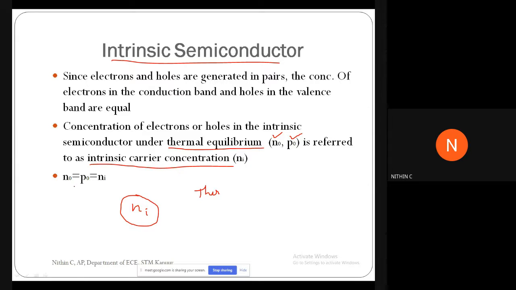Whenever a quantity is represented with a naught, that zero or naught means it is the value in thermal equilibrium. If N naught or P naught is written, that means it is a value taken under thermal equilibrium. So in the case of intrinsic carrier concentration, N0 is equal to P0 is equal to Ni. That is also important.